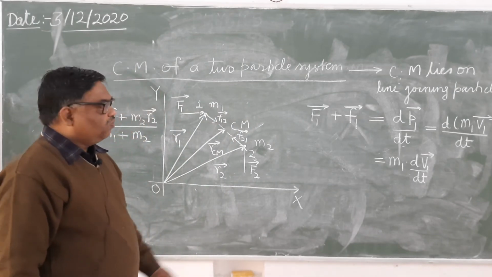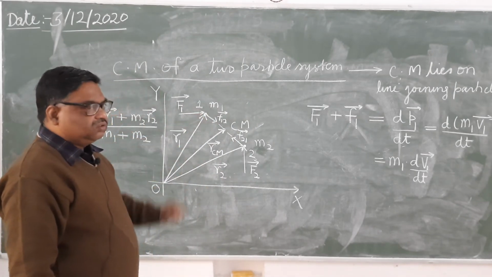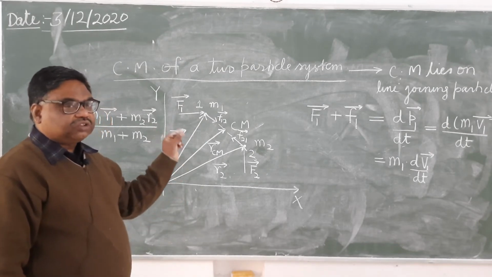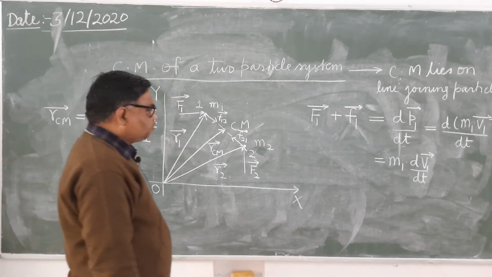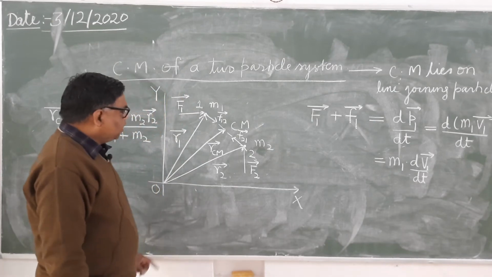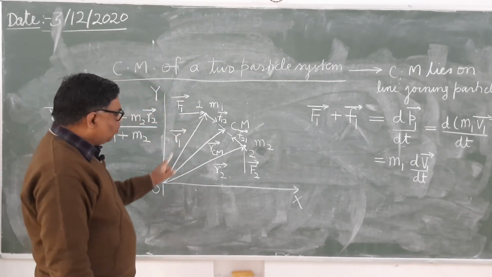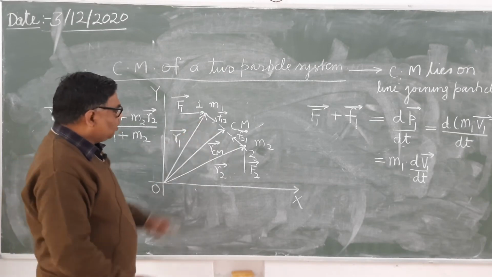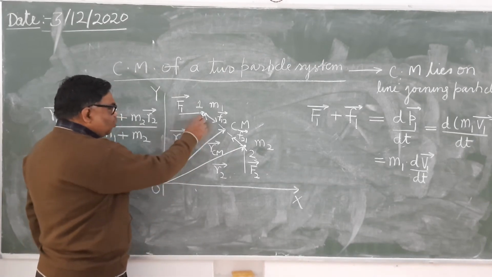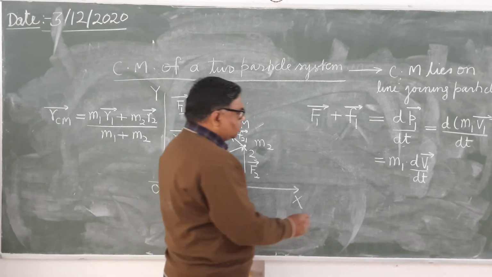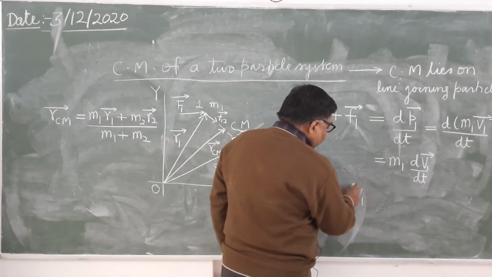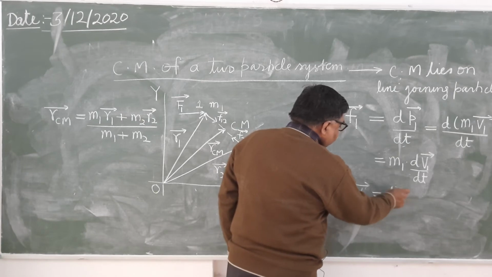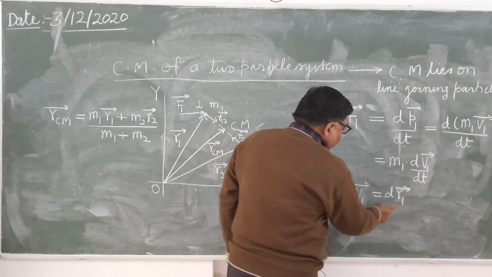Now see here, v1 is the velocity of particle 1. What is velocity? Velocity is the rate of change of displacement. When the particle moves, r1 will change. When particle 1 moves, the value of r1 will change. So we can write v1 as dr1 upon dt.